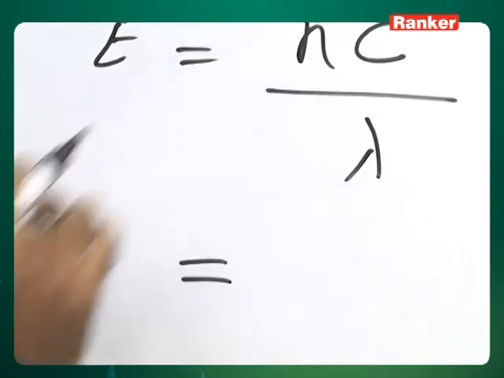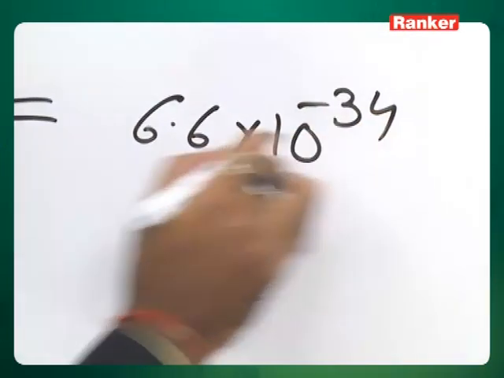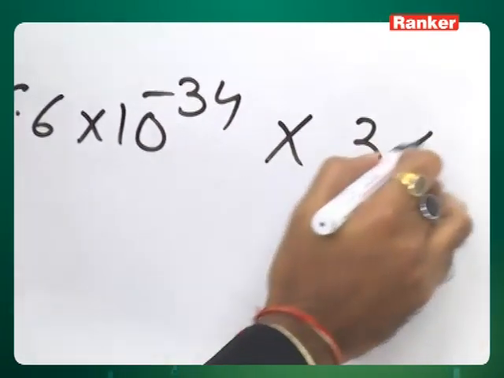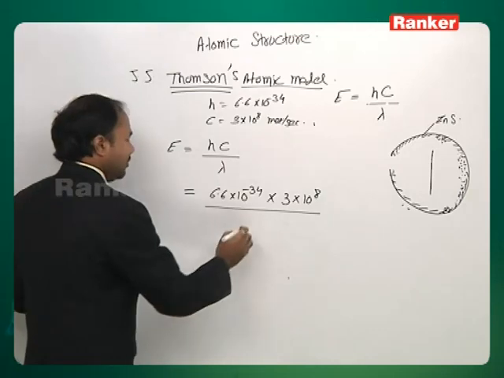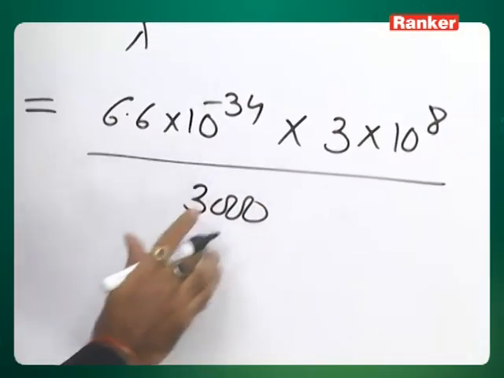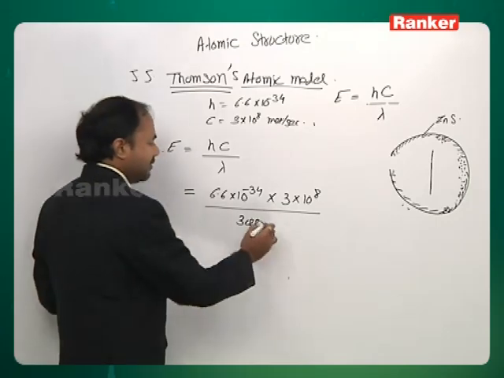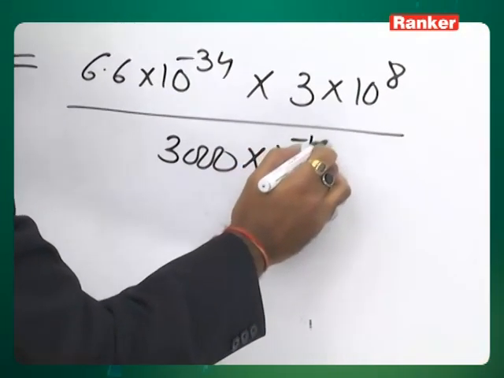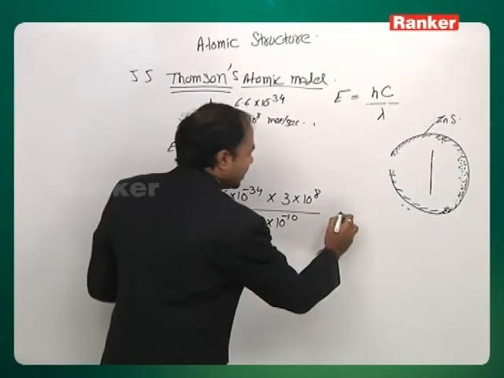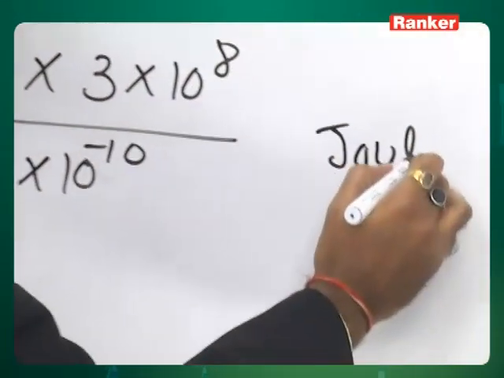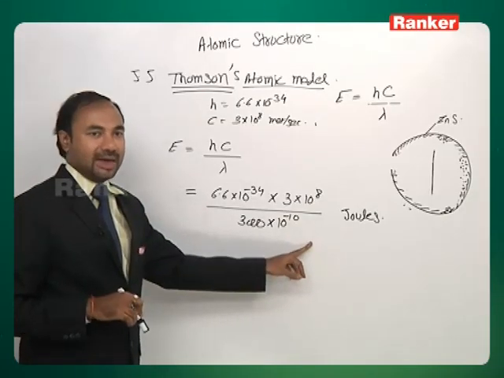Here the value of h will be 6.6 into 10 to the power minus 34, c will be 3 into 10 to the power 8 meters per second, and lambda will be 3000. It is in angstroms, so we convert it into meters. For that we multiply this by 10 to the power minus 10. If we solve this, the answer comes in joules. So this is how the answer comes. From here we can calculate.